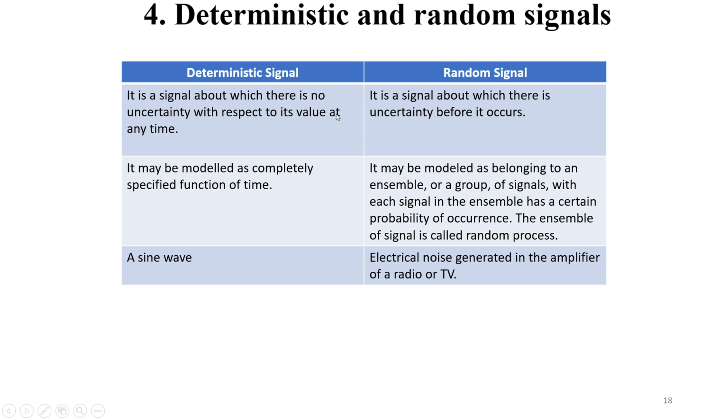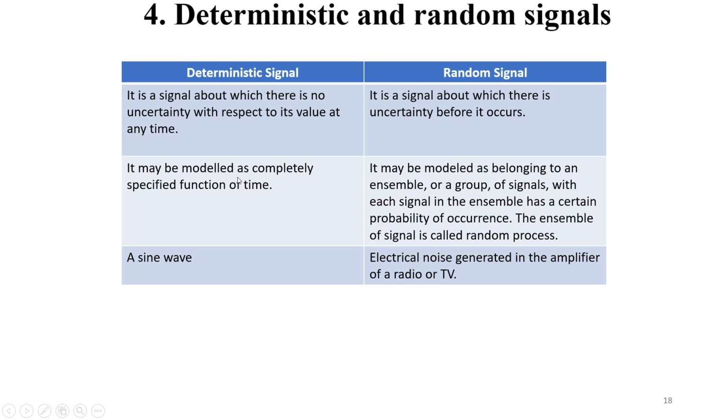We can exactly say what the value is supposed to be after 5 seconds. There is no uncertainty with respect to its value at any time. But a random signal is a signal about which there is full uncertainty, that is, there is uncertainty before it occurs. We can't guess what the value will be after some time period.